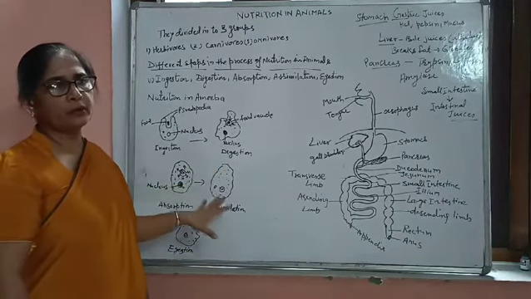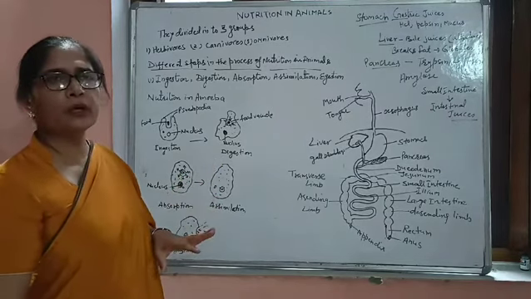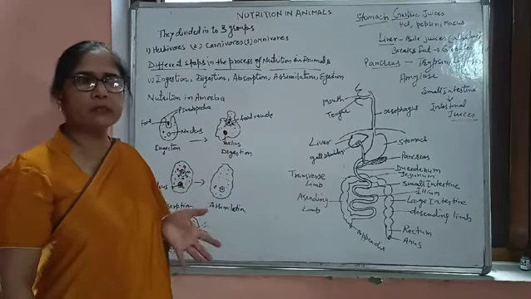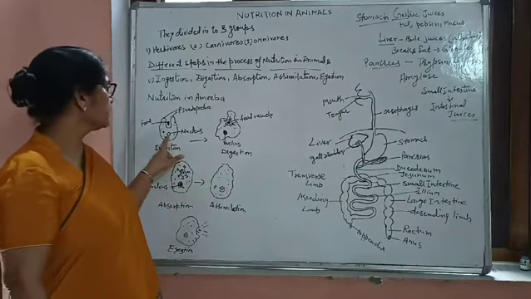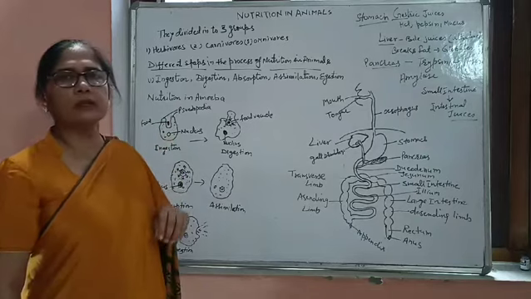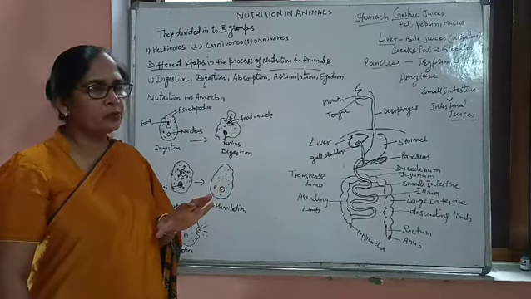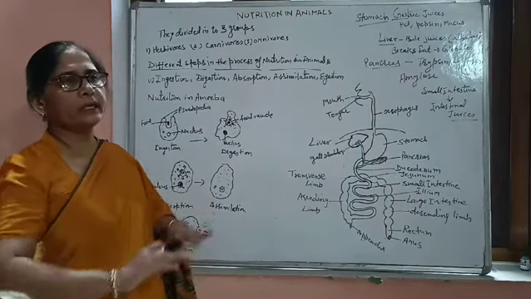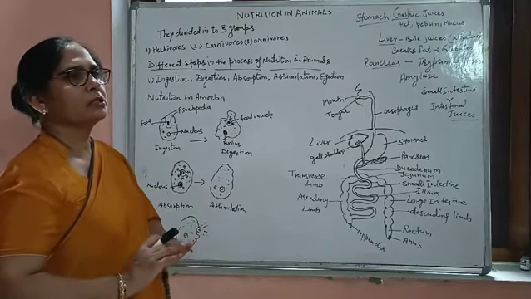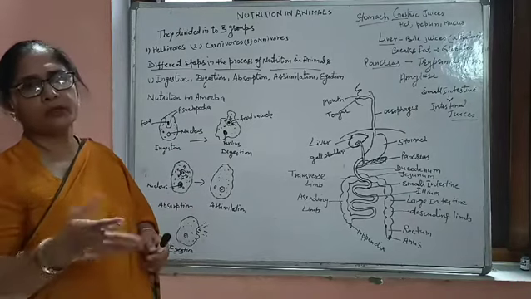Now we are coming to the next topic, that is nutrition in amoeba. As I told you, this is a very important question, and as you know, amoeba is a protozoa. This is a single-cell eukaryote, and it does not have a particular shape. It simply has a membrane-bound structure with a nucleus inside, and some vacuoles are present, and the body is filled by a fluid that is known as the protoplasm. Whenever it is moving, it throws the protoplasm in that direction and moves toward that particular direction. So it's not having any particular shape structure.